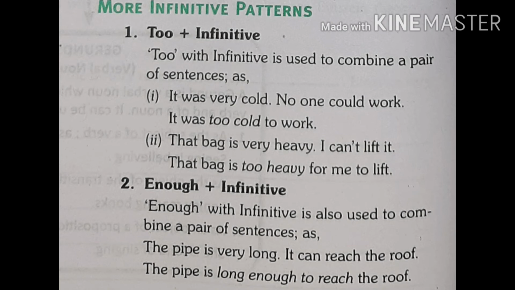More infinitive patterns are to plus infinitive. To with infinitive is used to combine a pair of sentences. For example, it was very cold, no one could work. We can combine these two sentences with to plus infinitive, like, it was too cold to work. Second, the bag is very heavy. I can't lift it. The bag is too heavy for me to lift. Second, enough plus infinitive.